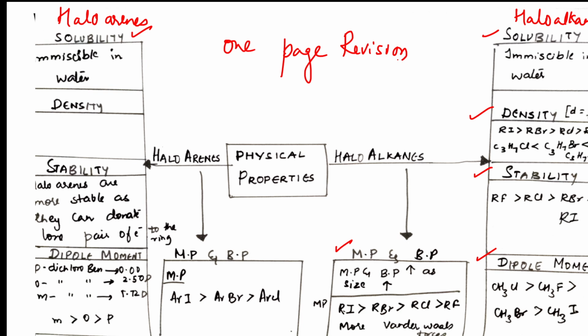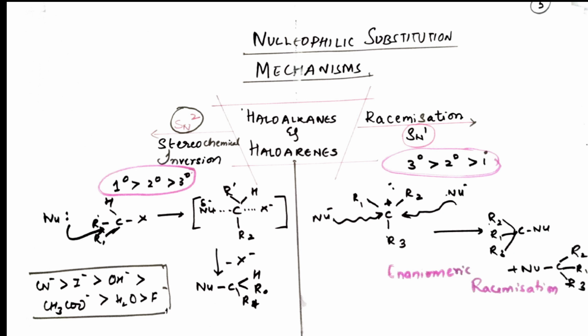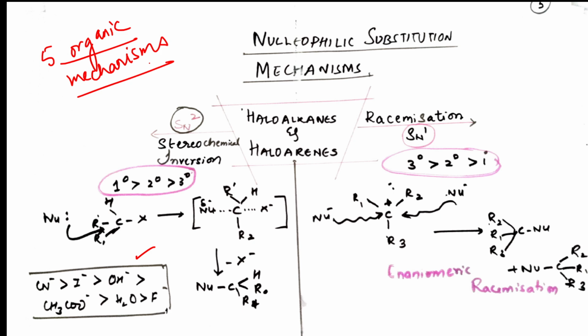Now let's go gradually after the classification, preparations and properties. We are going to go into nucleophilic substitution. You have both the things, right? You have SN1 and SN2. Both the mechanisms, the order of this one, where you're seeing inversion, where there is a racemic mixture, everything I have listed out in this particular section. For your board examinations you have 5 organic mechanisms, and in these 5 organic mechanisms, these 2 are important. Note the mechanisms. Here inversion is observed, racemization is observed. I have bifurcated both together so that it's easy for you all.